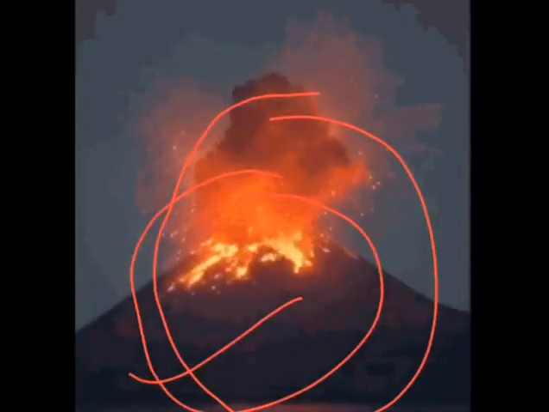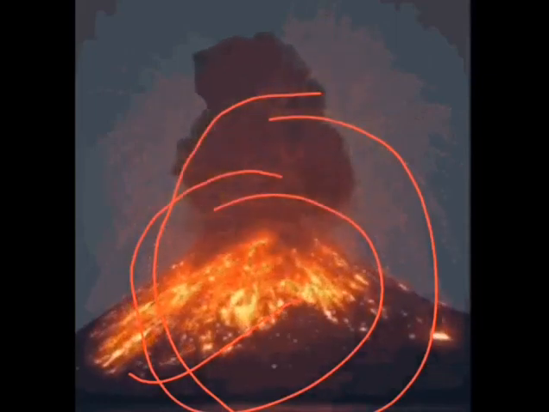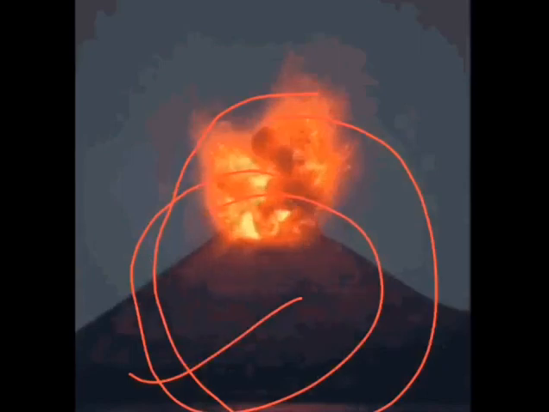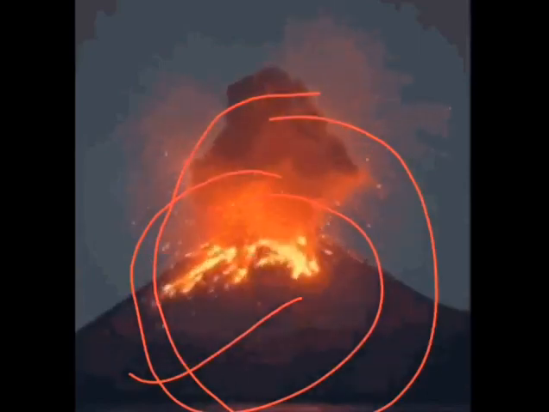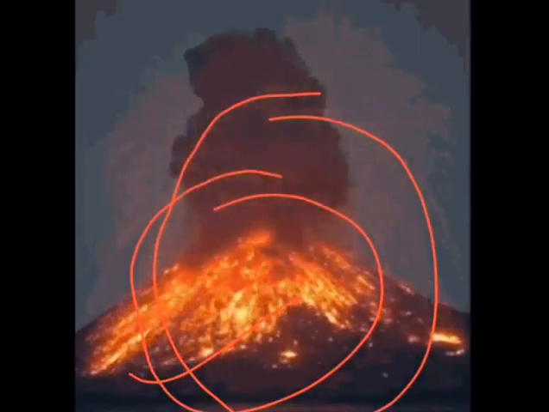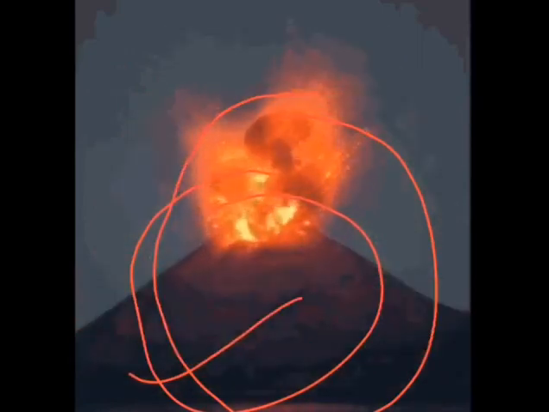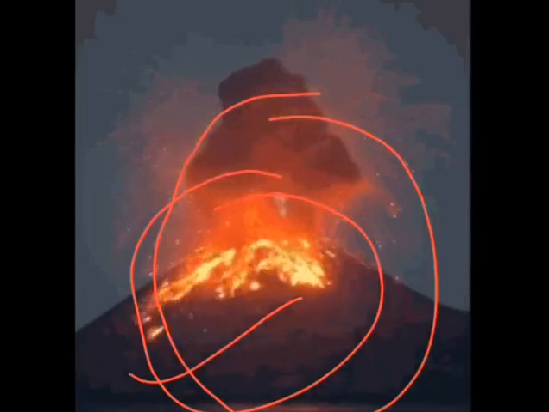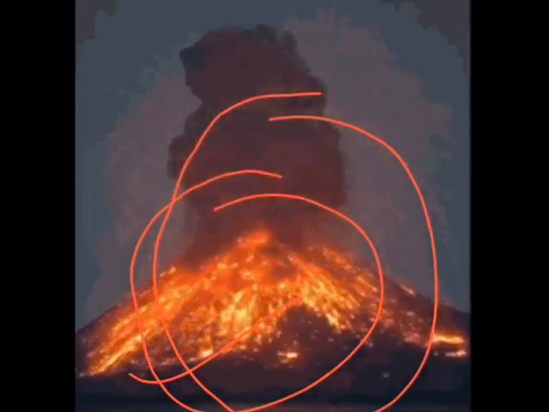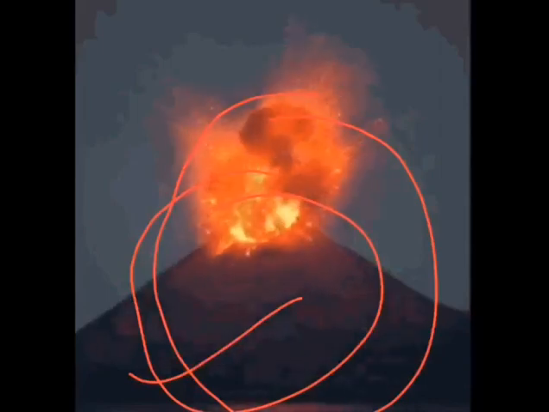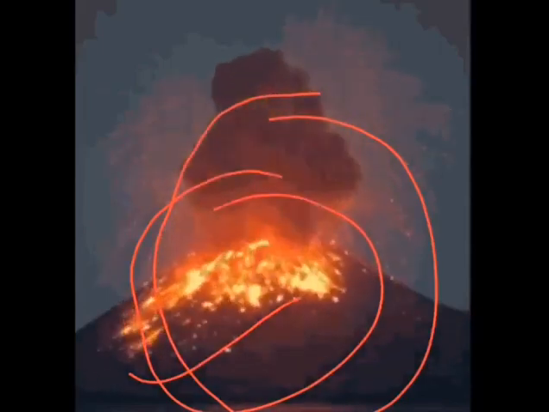This lava is very hot because it is superheated lava. When this lava cools down and solidifies, it converts into different types of rocks.